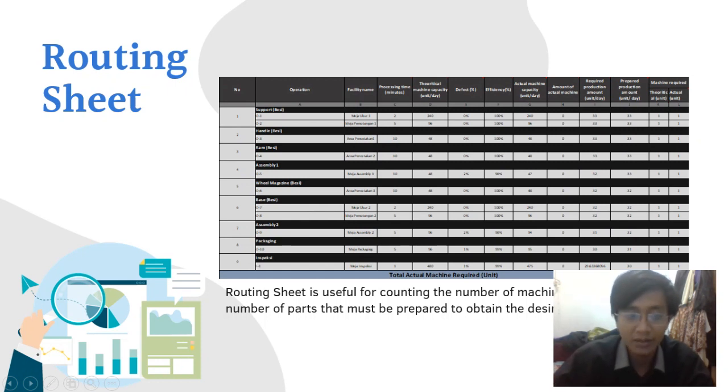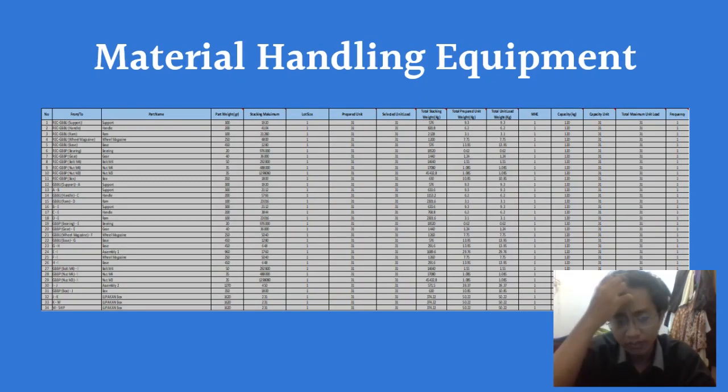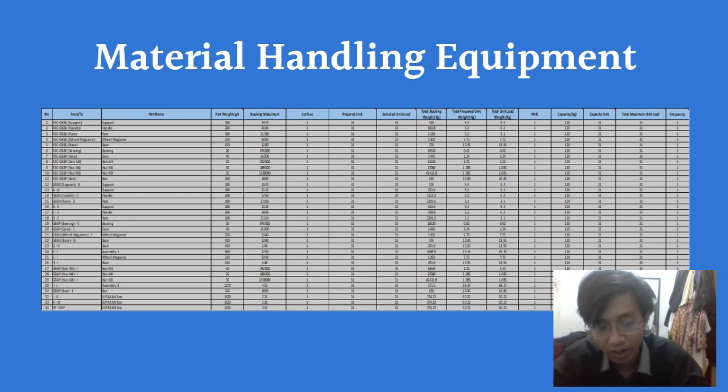We use a manual forklift as the material handling equipment, and before this we counted how long and how many times the MHE travels from workstation to workstation.